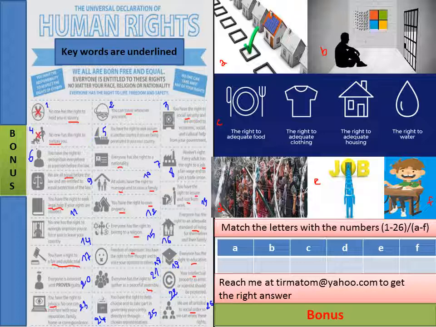Dear students, after a nice warm-up or appetizer and a rich main course, we have now the dessert, which is a bonus exercise. We're not going to solve it here. You can reach me at the email below to get the right answer. We have 6 pictures from A to F. They correspond to which article in the UDHR? We have here from 1 to 26. Match the letters with the numbers, A to F. Okay?